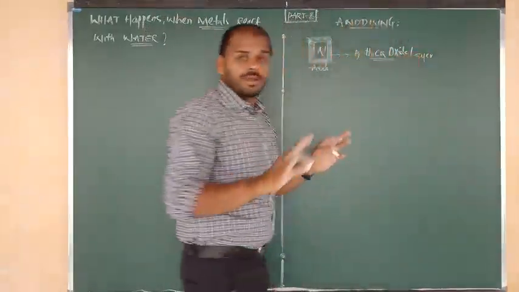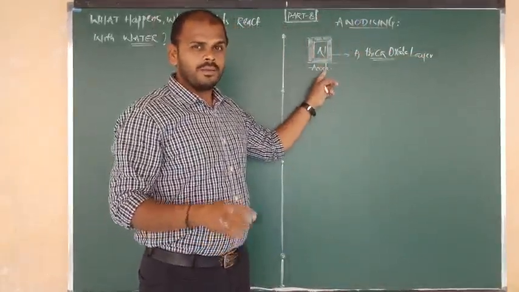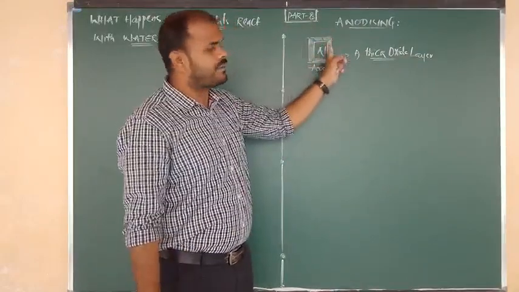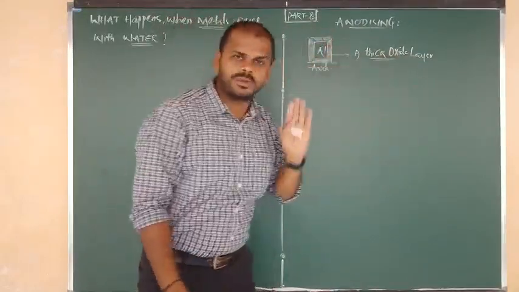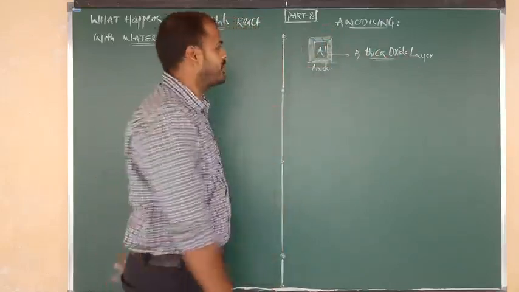So I will tell you, don't worry about that. Around the surface of aluminium, which acts as the anode, why does a thick oxide layer form? That is the question. I will tell you how that oxide layer is forming. Okay, listen carefully once again.